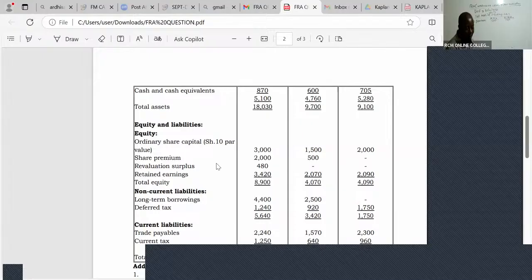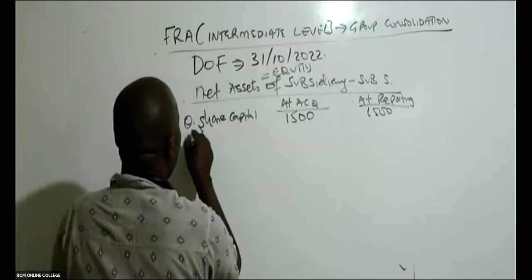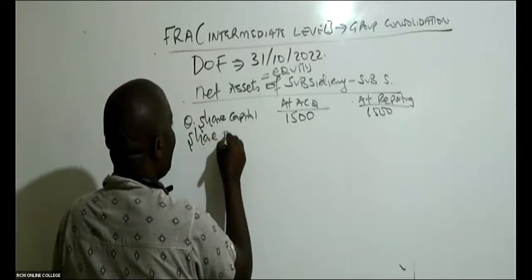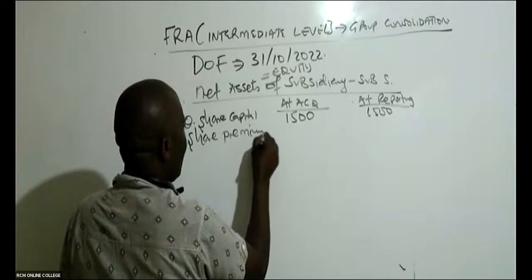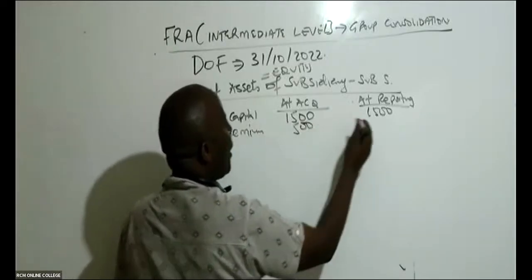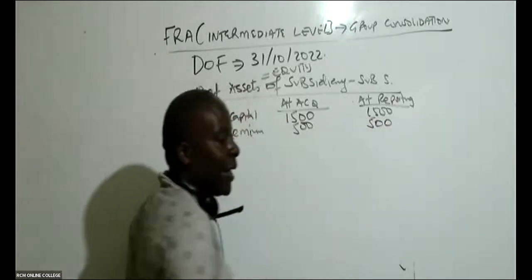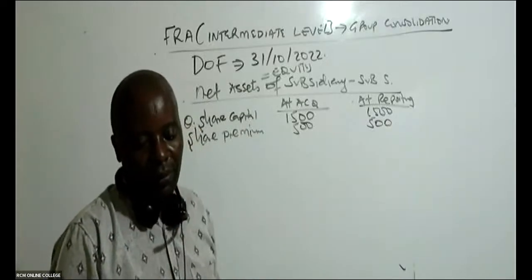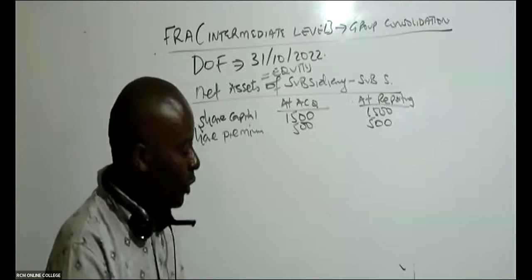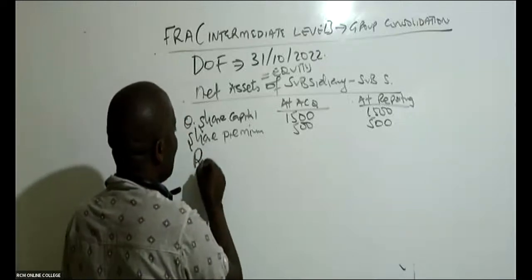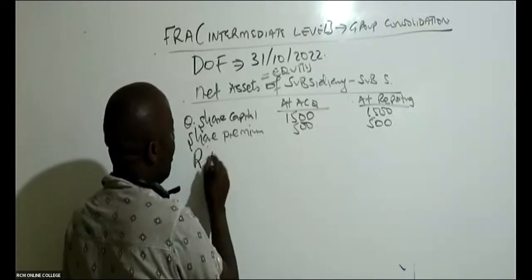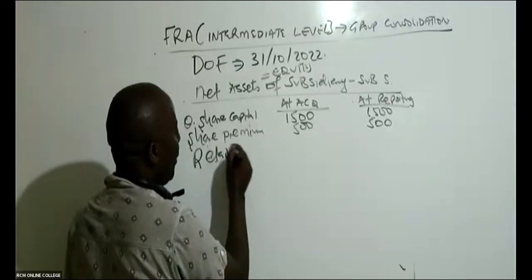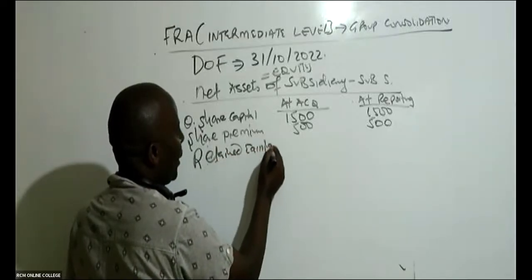Then we have share premium. I can see for S it's 500, so you write share premium, 500. This again doesn't change at all. The one that you have to be very careful about is the retained earnings.